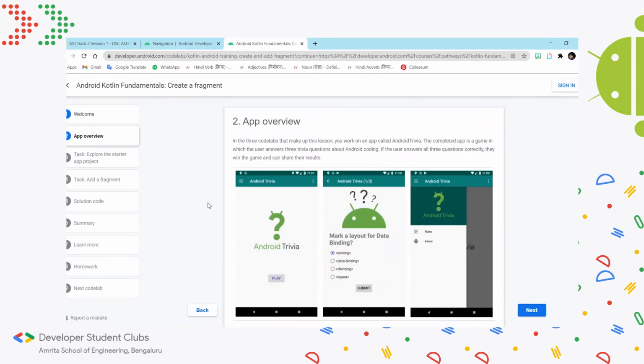The main app that this code lab will be focusing on is the Trivia app. The Trivia app has already been built for us, at least partially. We'll be using the existing code, and we'll be adding our own code and seeing how they interact with each other to make the full app. Through this, we understand bigger concepts and how they all tie in together to make the app run.